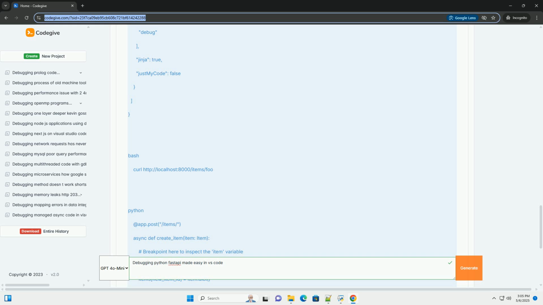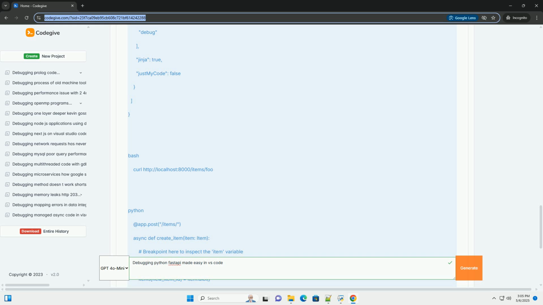Remote debugging. If your FastAPI application is running on a remote server, you can set up remote debugging using VS Code. This requires installing the debugpy package on the remote server and configuring VS Code to connect to the remote debugger. This is a more complex setup, but it's essential for debugging applications running in production or staging environments. Refer to the VS Code documentation and the debugpy documentation for detailed instructions.